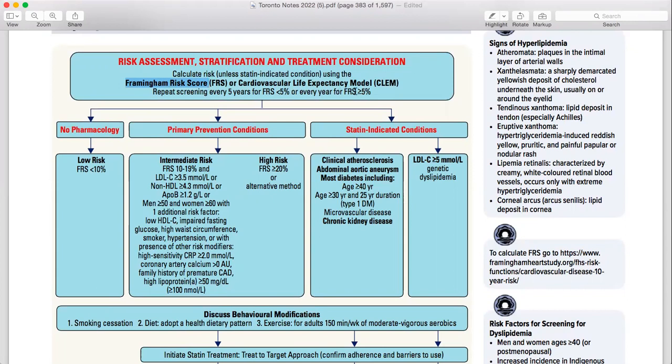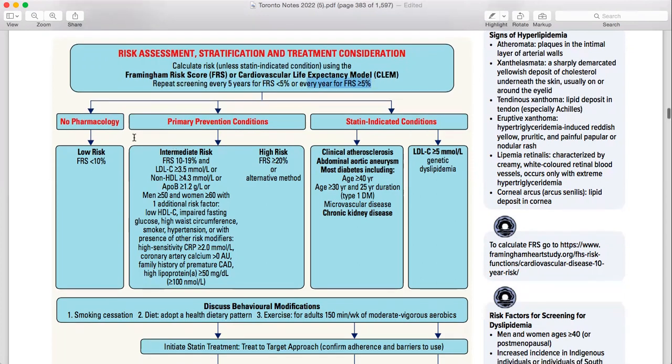Then the cardiovascular life expectancy model: repeat screening every 5 years for Framingham less than 5%, or every year if more than 5%. Then non-pharmacologic management, and then primary prevention and statin-indicated conditions. Now you are going to see which patient needs statin, which doesn't need statin, or which highly needs statin. So no pharmacotherapy if Framingham risk is less than 10%. Now coming to the 10%, you don't need to do it. Now where the risk is intermediate, between 10 and 19, after 19 you are going to start the statin. This is high risk.